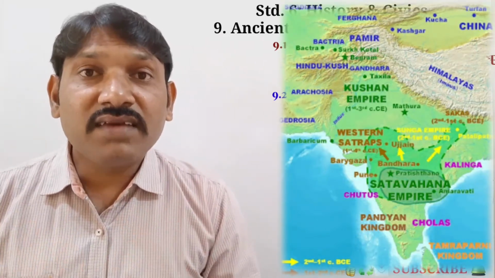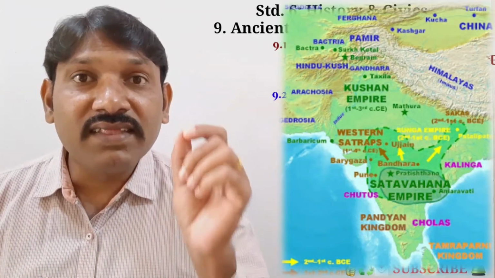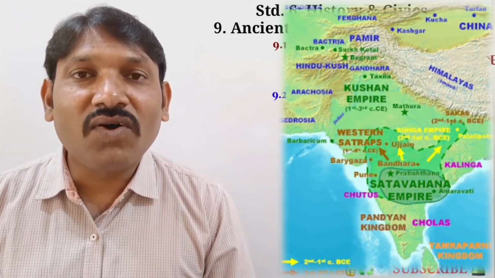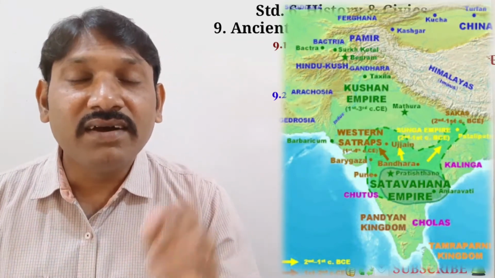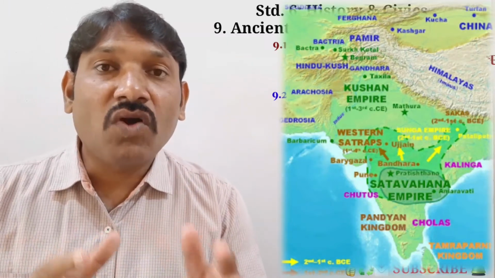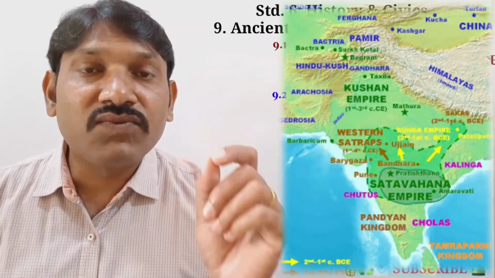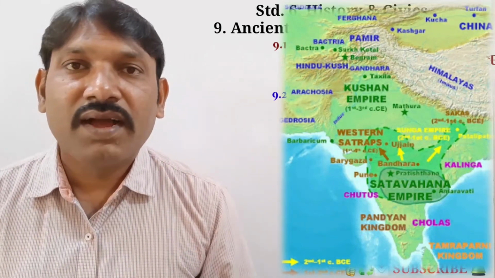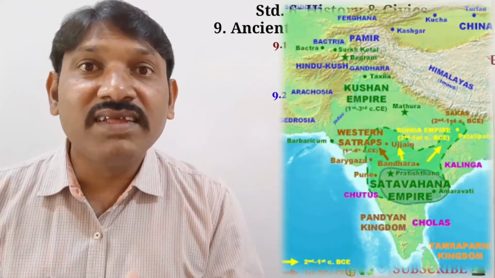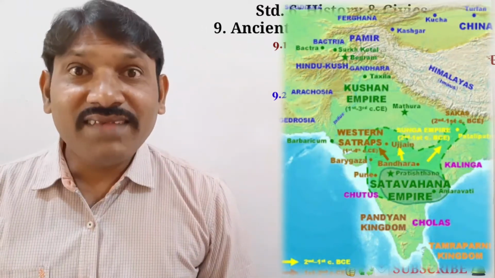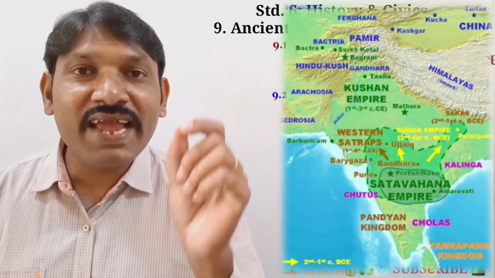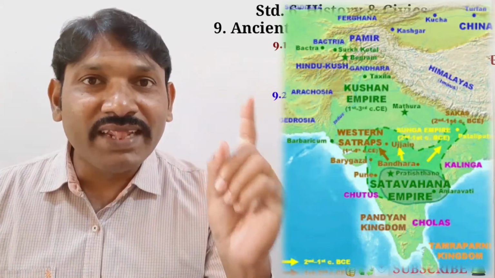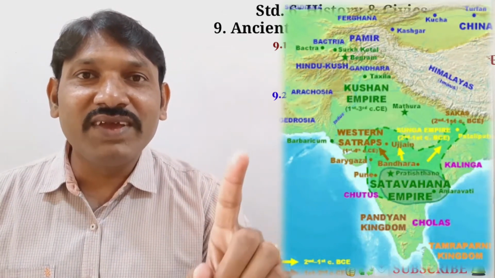The Satavahanas are also referred to as the Andhras in the Puranas. Okay, students, so it was referred to as Andhras in the Puranas. Most modern scholars believe that the Satavahanas' rule began in the late 2nd century BCE and lasted until the early 3rd century CE. As in the north, after the decline of the Maurya Empire, we have studied about it in the previous lesson.